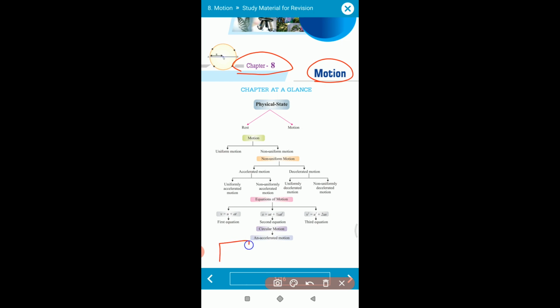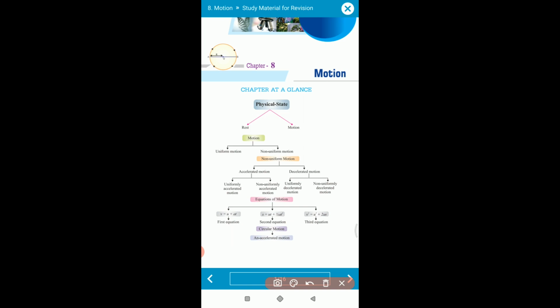Suppose an object is lying over here at position A. The object moves from position A to position B with respect to some time or some reference. So we can say that the object is in motion. When an object changes its position from one place to another place, we say that the object is in motion. Motion deals with speed and velocity, whatever you observe in day-to-day life.